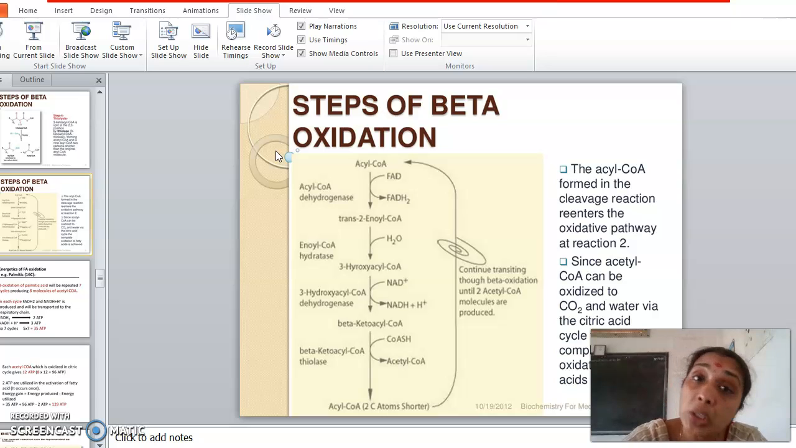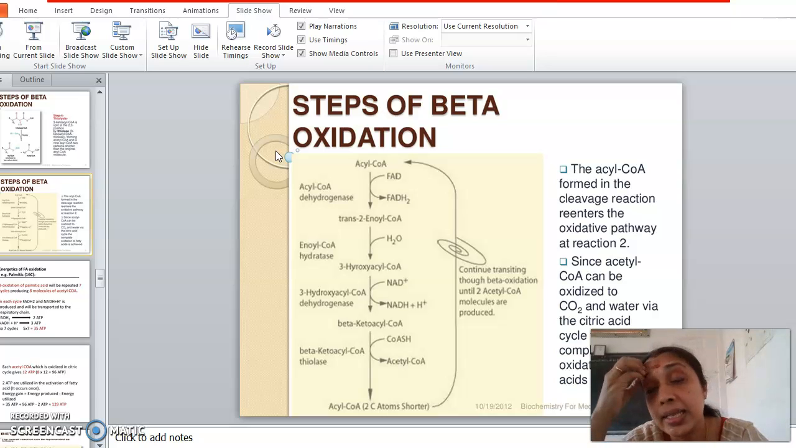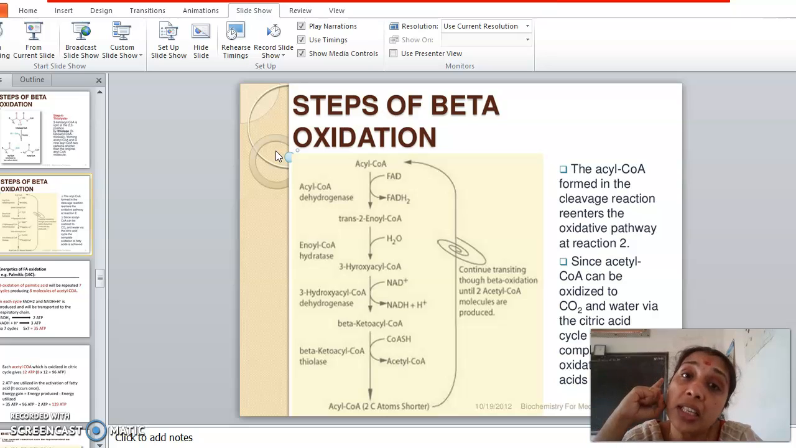Now what happens in palmitoleic acid? Palmitoleic acid is the same fatty acid, but the difference is that even though it has C16 carbon atoms, the difference between palmitic acid and palmitoleic acid is that it has a double bond between the 9th and the 10th carbon atom. Between the 9th and the 10th carbon atom, it has a double bond.